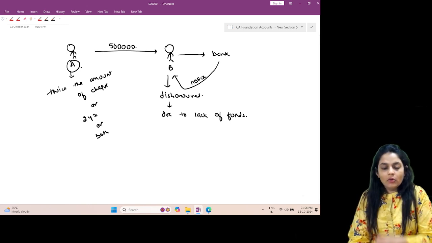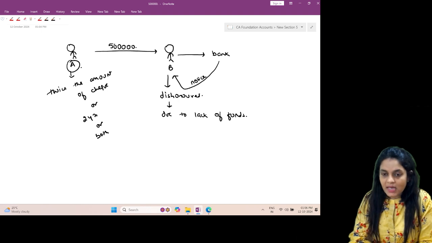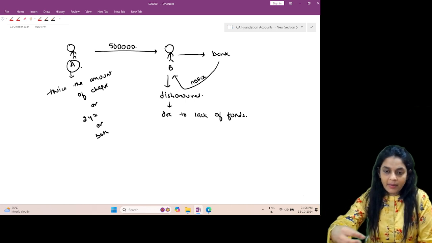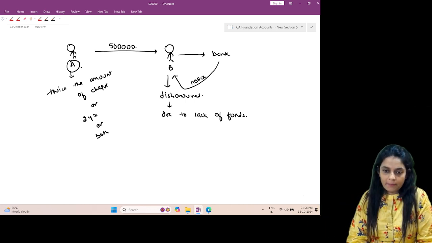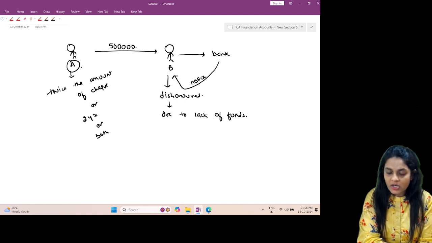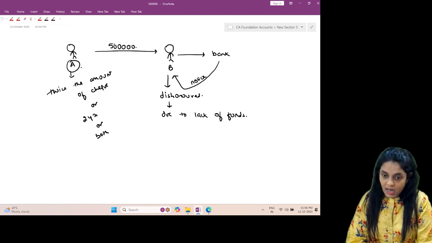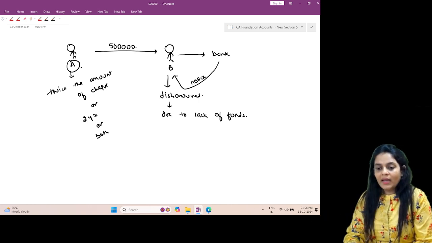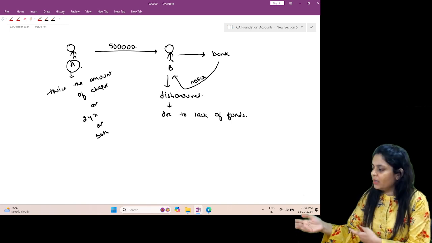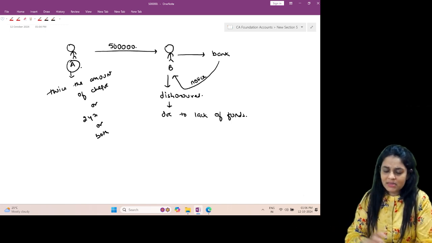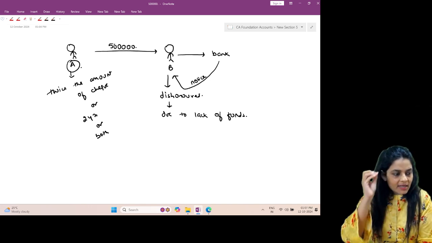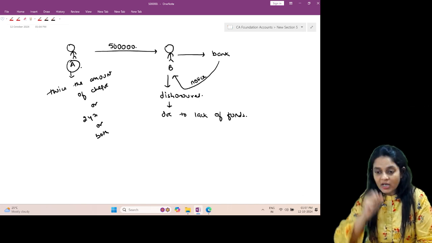But you cannot just punish. For example, let's say A actually had funds in his account, in his bank. He gave the cheque to B and he told him, please get the cheque presented and take the money. I have a balance in my account. But let's say due to some reason B did not do so, and A had to make some other payment. He made the payment. He thought the money is there. He made it. So it could be a genuine mistake. That is, he is not doing it on purpose. It could be a genuine mistake.